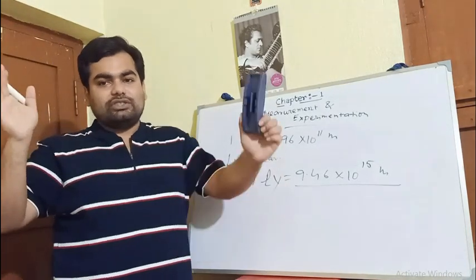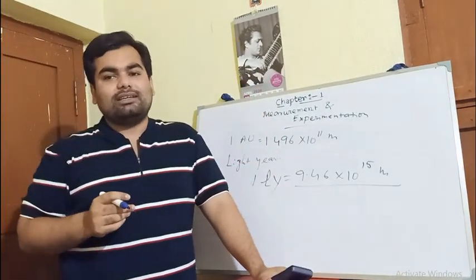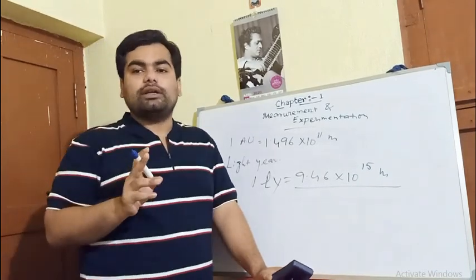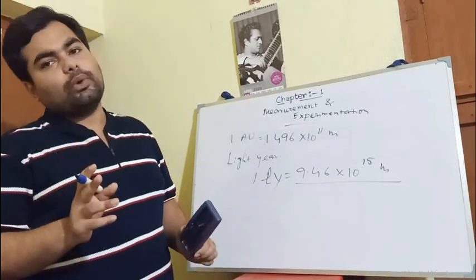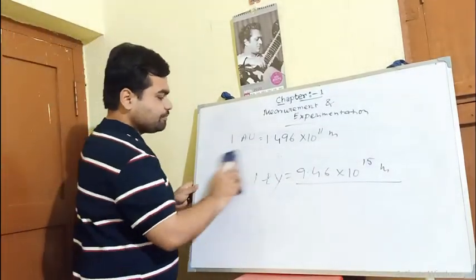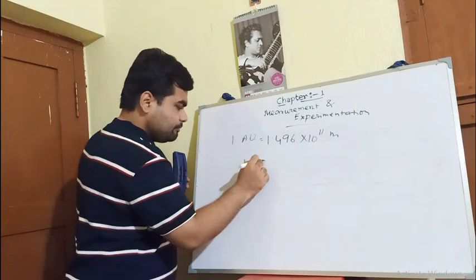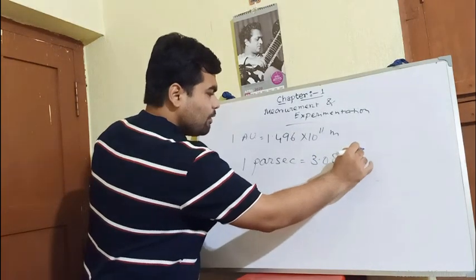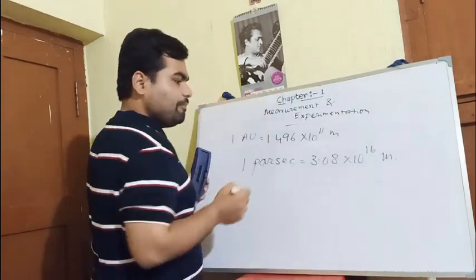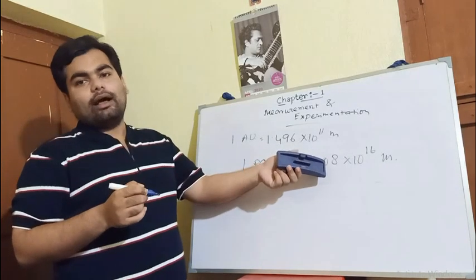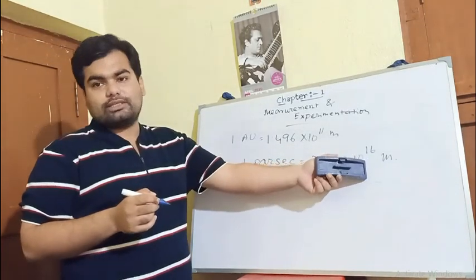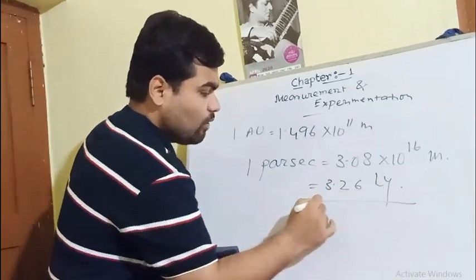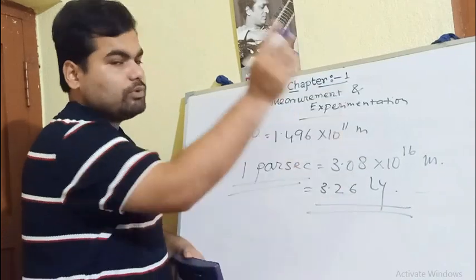It is equal to 3.08 into 10 to the power 16 meter. This is more than 1 light year. We can also write it as 3.26 light years. So 1 parsec equals 3.26 light years.